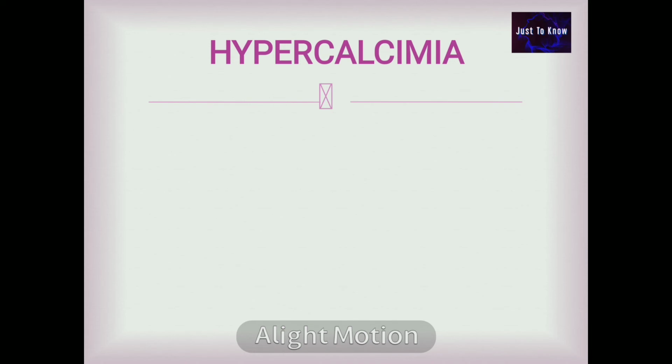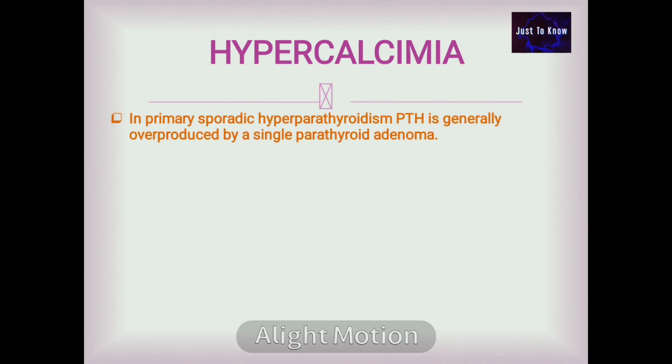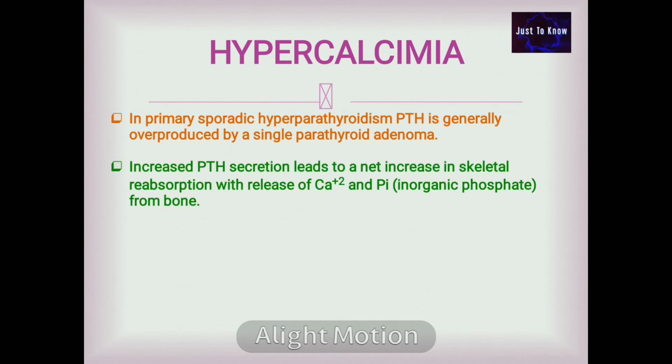Hypercalcemia. In primary sporadic hyperparathyroidism, parathyroid hormone is generally overproduced by a single parathyroid adenoma. Increased PTH secretion leads to a net increase in skeletal resorption with release of calcium and phosphate, that is inorganic phosphate, from the bone.